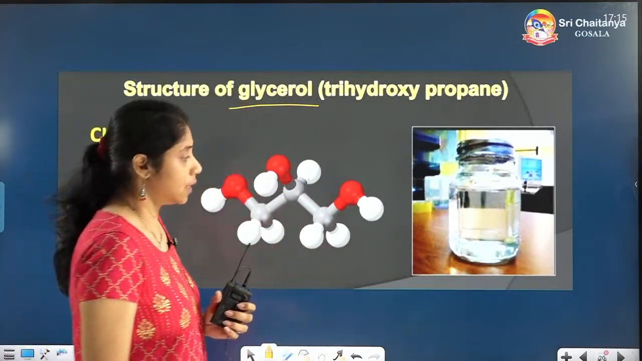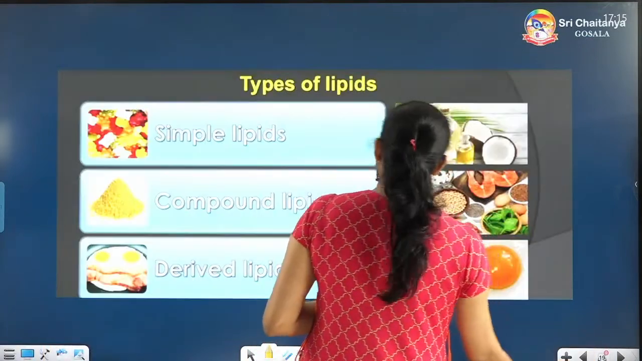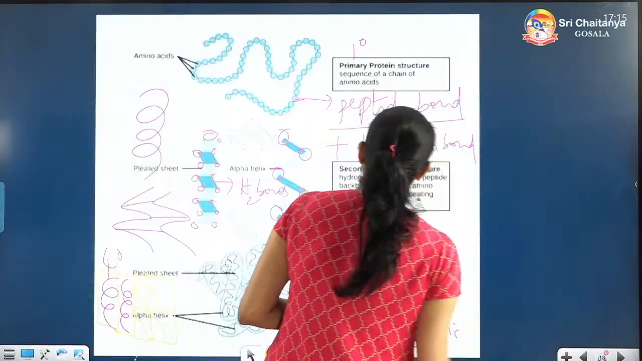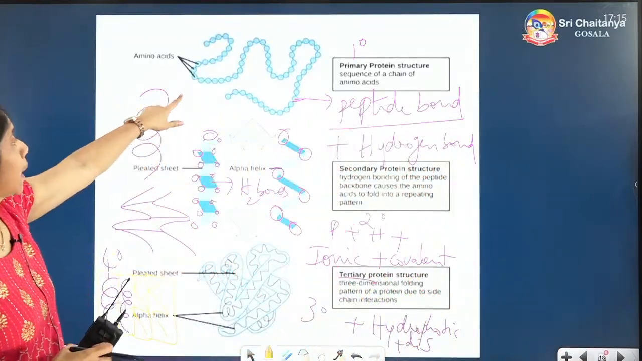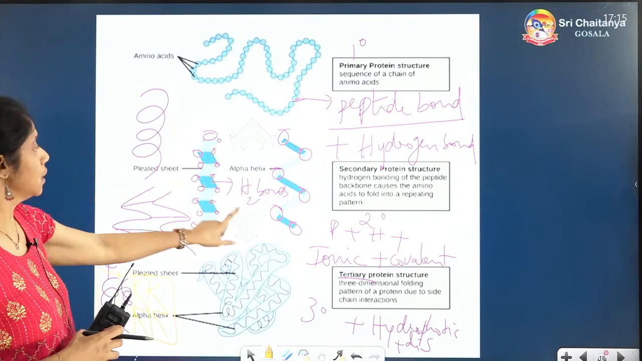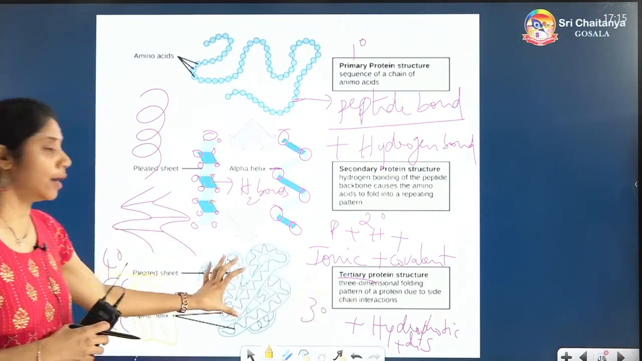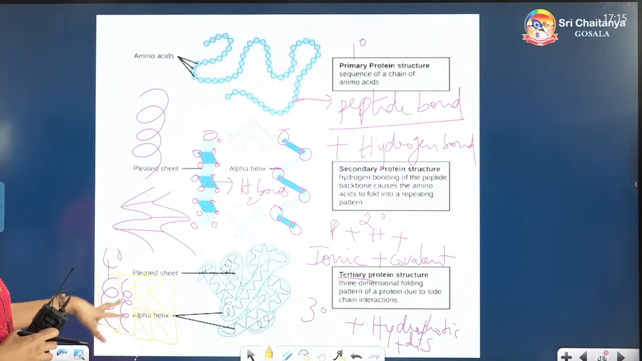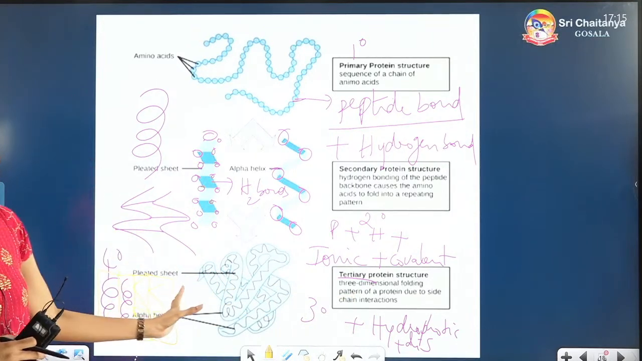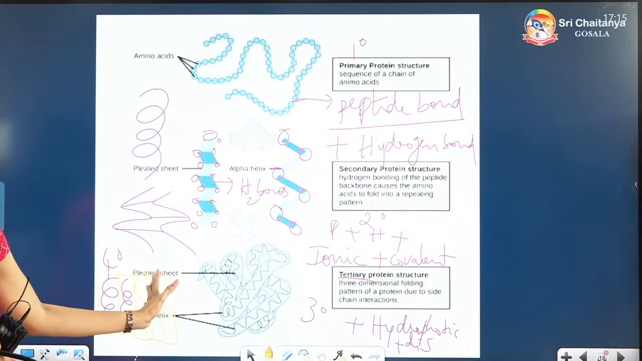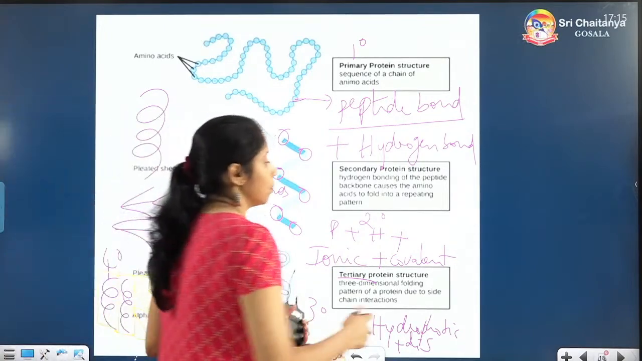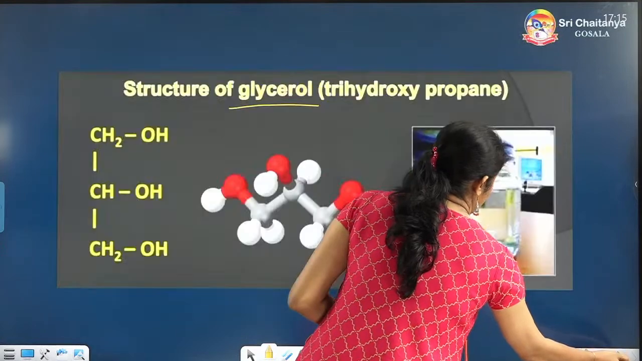Primary structure and secondary structure, I will show you once. You can see here. Primary structure, just a chain. Secondary structure, alpha helix and beta pleated sheet. Tertiary, woolen ball, one chain only. Quaternary, 4 chains, 4 different bonds and 4 structures. Okay. Now let us go to the next one, lipids.